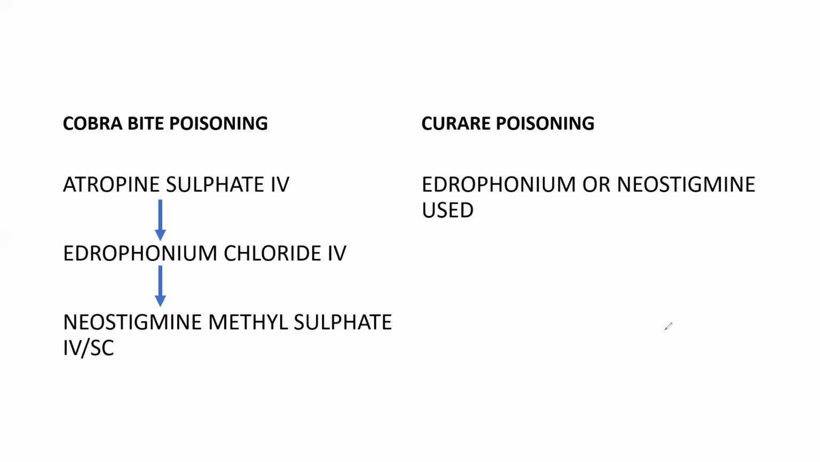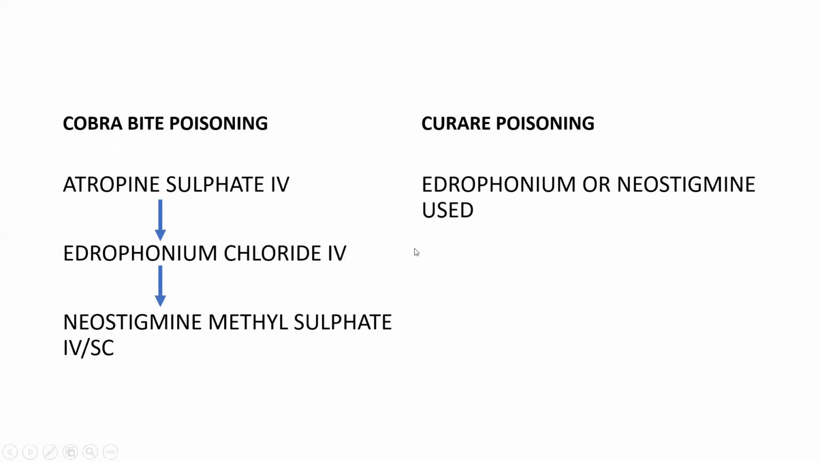And this cobra bite poisoning, this pathophysiology is completely similar to myasthenia gravis. First, we'll give atropine sulfate IV, 2 to 4 milligrams, and later, after stabilizing the patient, we will give edrophonium chloride IV. And after getting stabilized, and if we see the symptoms are improving, then we will give IV or subcutaneous neostigmine methyl sulfate. And this is the treatment protocol for cobra bite poisoning.